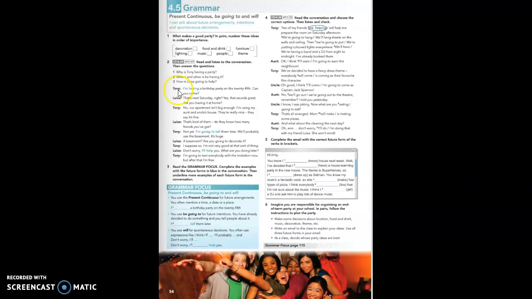Yes? Okay, then you revise the grammar focus again and you complete the examples with the future forms in blue in the conversation. Here in the conversation you have phrases that are in blue. For example, I'm having, I'm going to tell, I'll help. So, you complete the rules with these blue expressions.